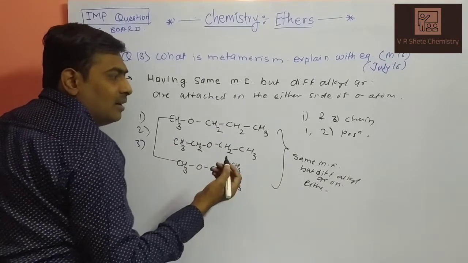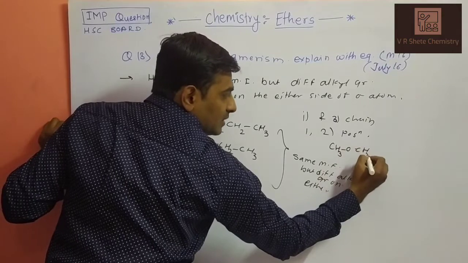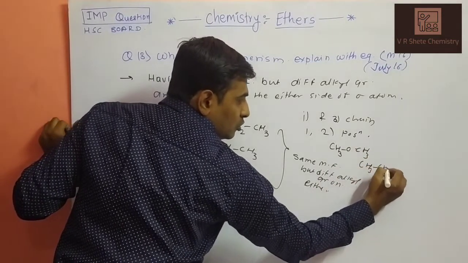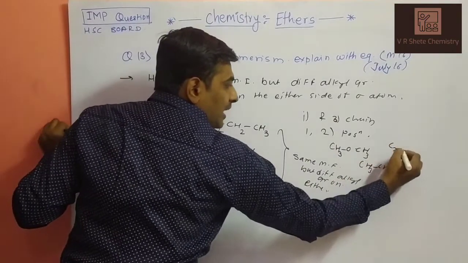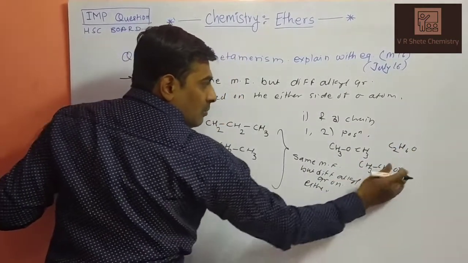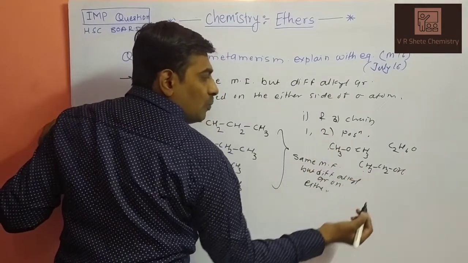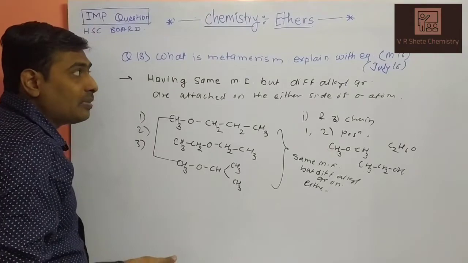It may also differ in the functional group, called functional isomerism, CH3OCH3 or CH3CH2OH. See, both compounds have the formula C2H6O, but the functional group here is ether and here the functional group is alcohol, called functional isomerism. So these are your metamerism.